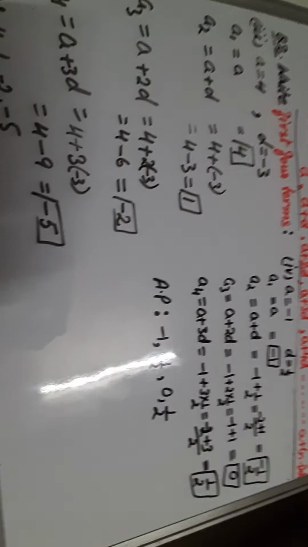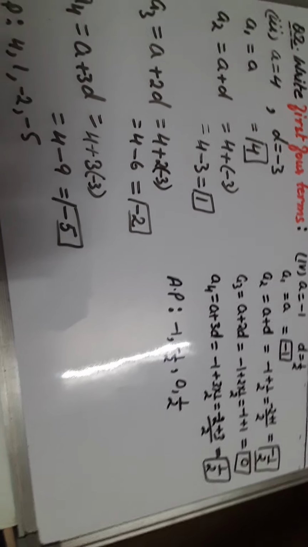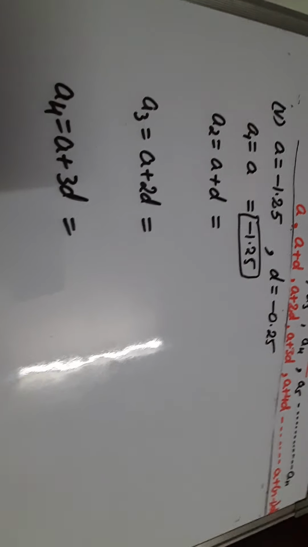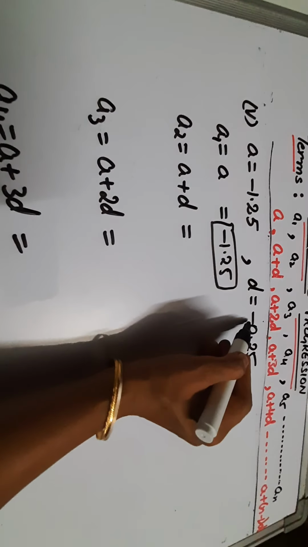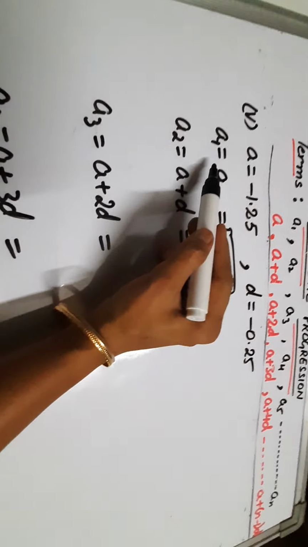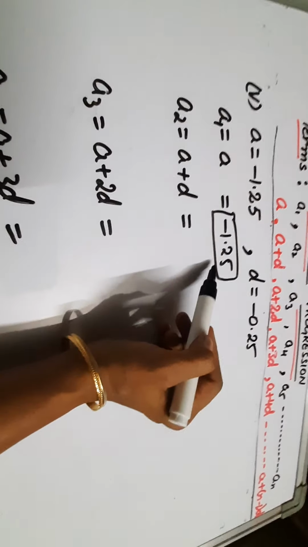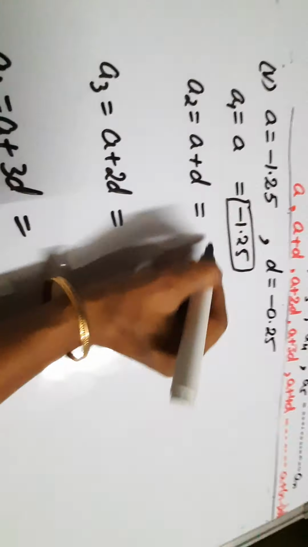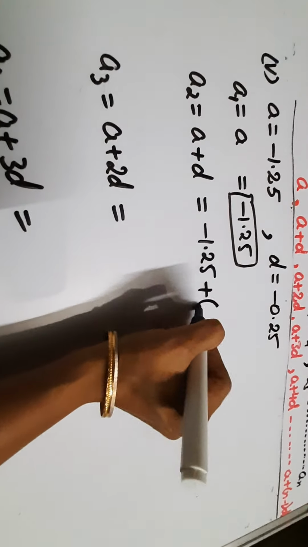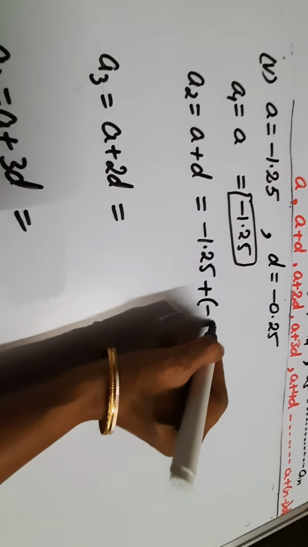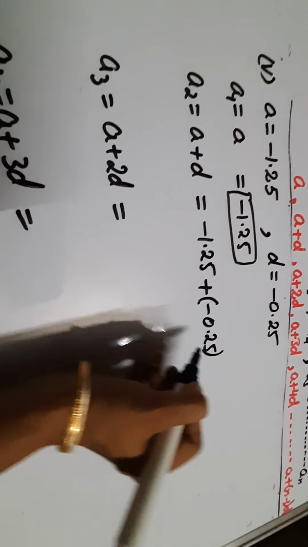So try the last part also. Now here is the last part. A is equal to -1.25, D is equal to -0.25. A1 is equal to A, that is the same value. A2 is A plus 1D. What is A? -1.25 plus, put the bracket, D is -0.25, right?